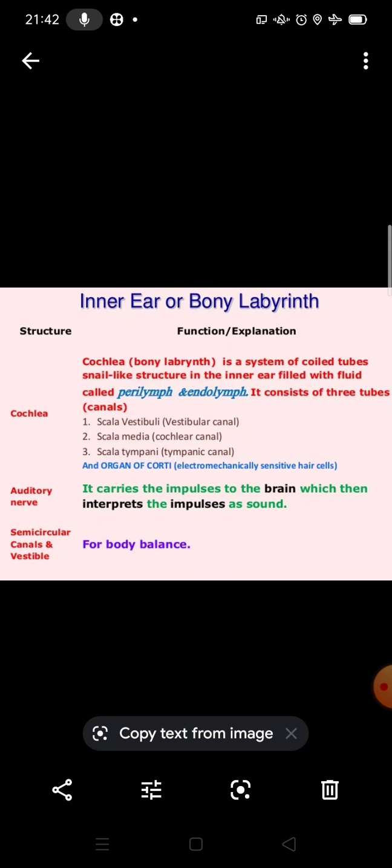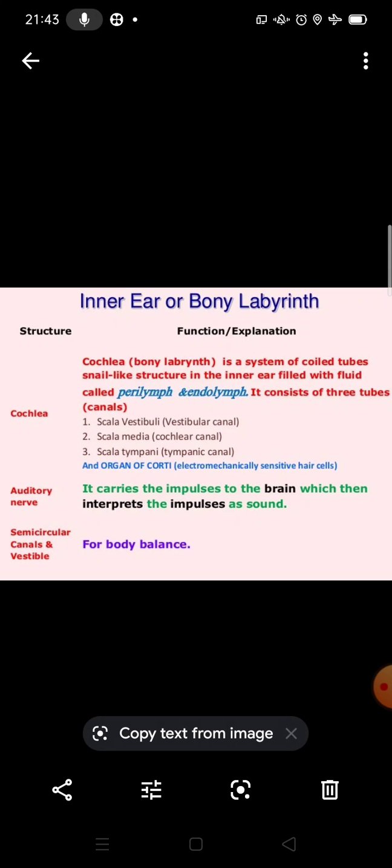The auditory nerve carries the impulse to the brain. What is its function, and where is it present? It is present in the inner ear, and it carries the impulse to the brain, which then interprets the impulse of sound. And the semicircular canals, what is their function? They help us to hear, and also help with body balance.